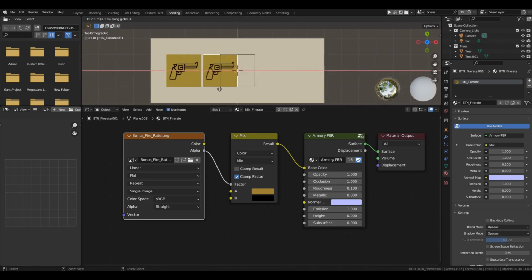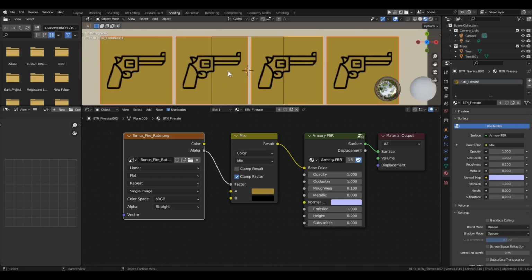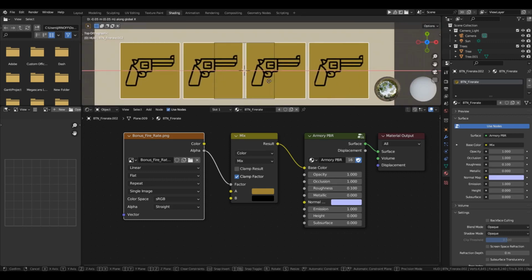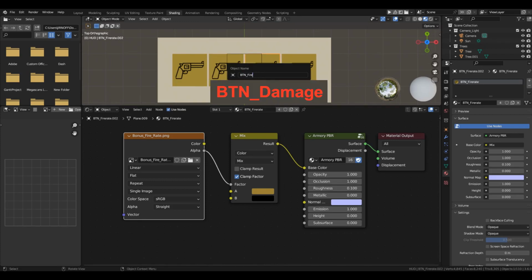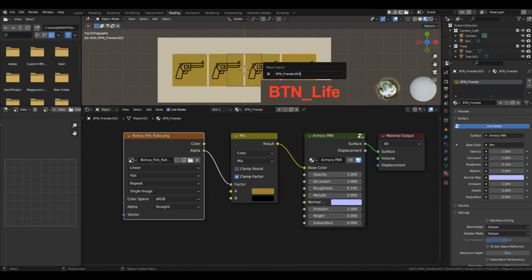Duplicate the obtained object 3 times. Arrange them in a line on our background. Rename them. The second button will be called Button Speed. Rename the third one to Button Damage. And the last one to Button Life.